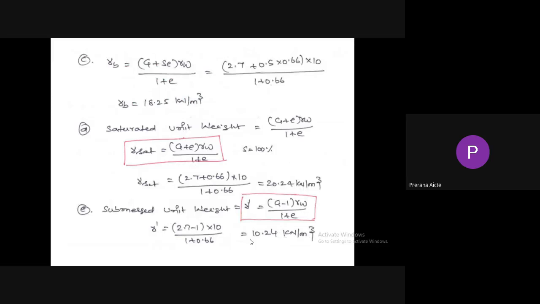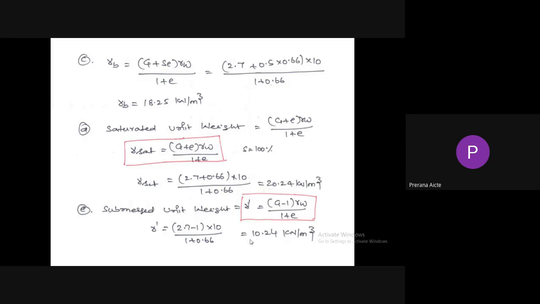Next, gamma B, bulk unit weight equal to G plus Se into gamma W by 1 plus e. G 2.7, degree of saturation 0.5, and void ratio 0.66. Gamma W equal to 10. Void ratio 0.66. So bulk unit weight equal to 18.25 kilonewton per meter cube.